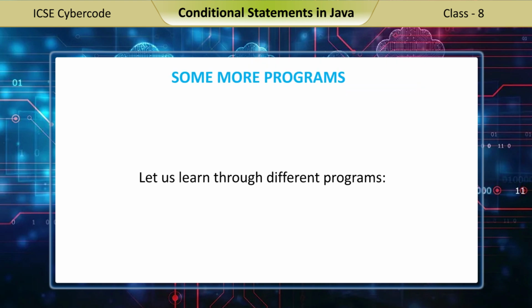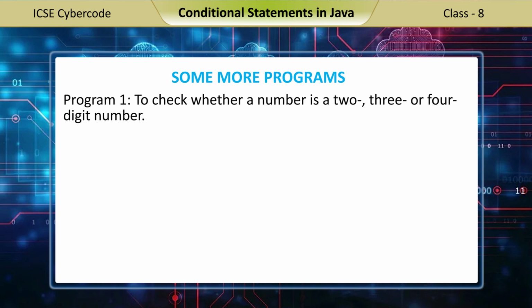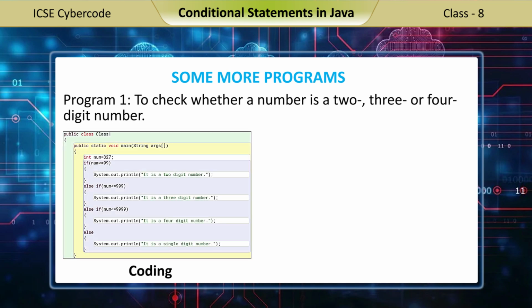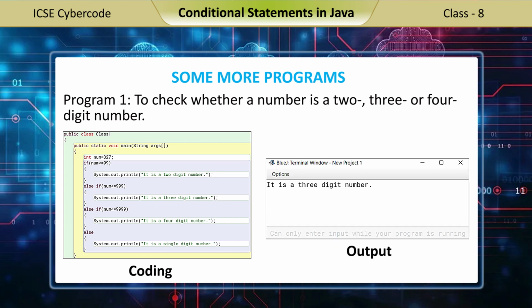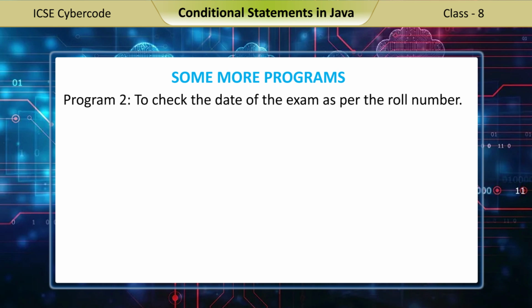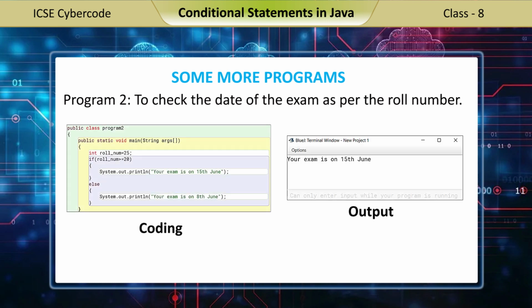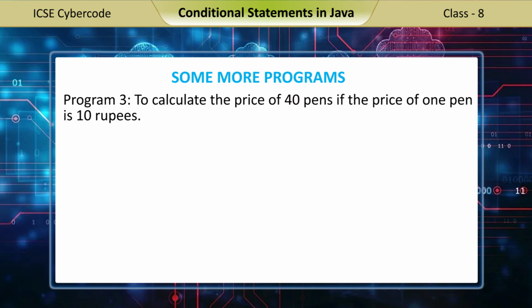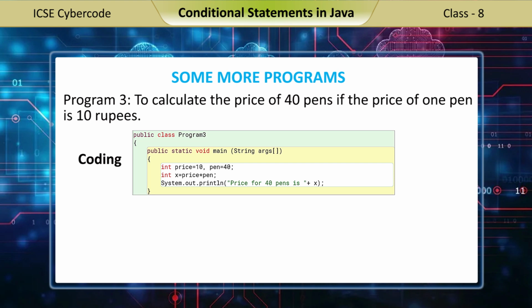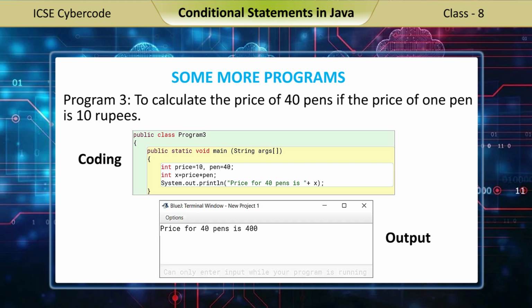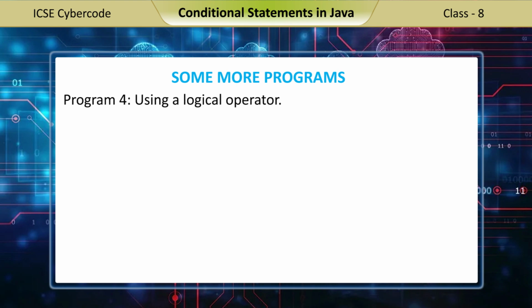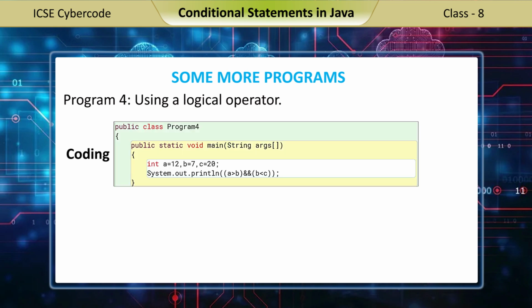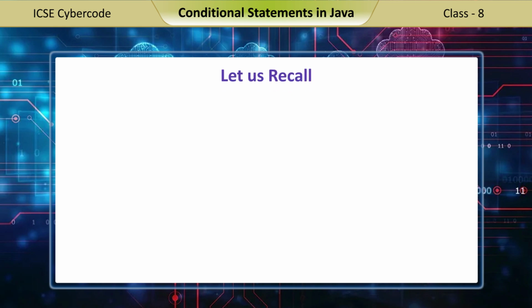Some more programs. Let us learn through different programs. Program 1, to check whether a number is a 2, 3 or 4-digit number. Coding. Output. Program 2, to check the date of the exam as per the roll number. Coding. Output. Program 3, to calculate the price of 40 pens if the price of 1 pen is 10 rupees. Coding. Output. Program 4, using a logical operator. Coding. Output.